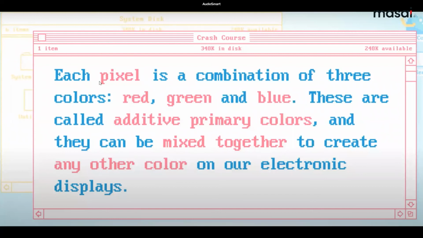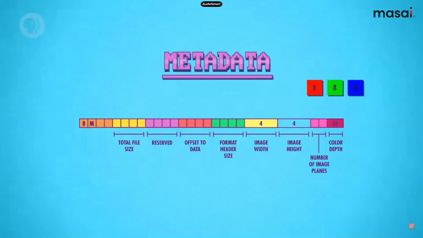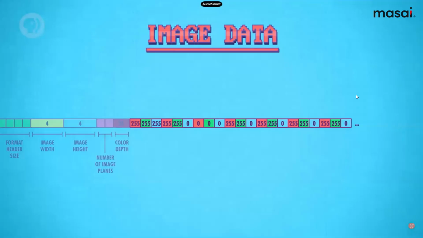Now let's read this. Each pixel is a combination of three colors: red, green, and blue. These are called additive primary colors, and they can be mixed together to create any other color on our electronic displays. So basically a pixel is a combination of three colors, RGB, and using combinations of these colors, we can create any color. This 24 is because of 8 bits of red, 8 bits of green, 8 bits of blue.